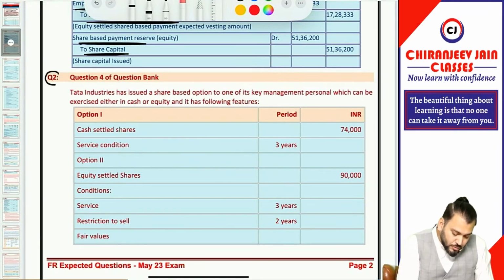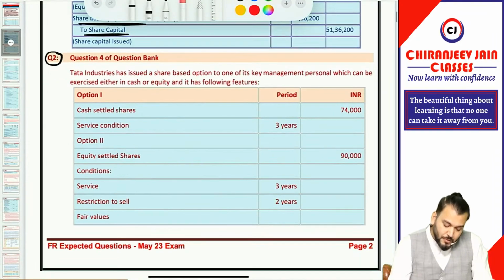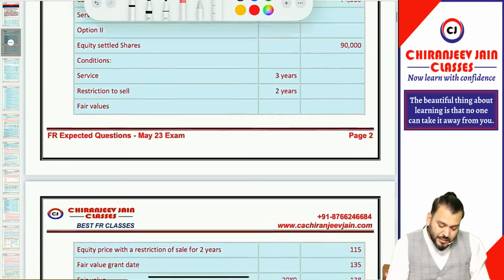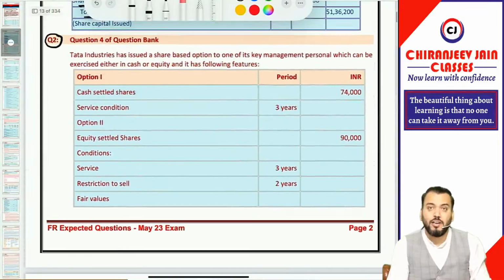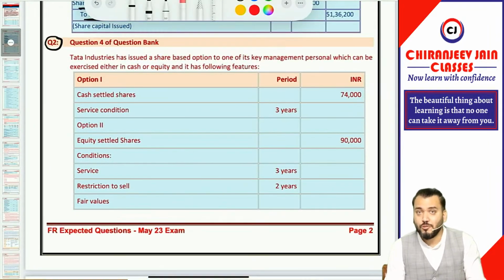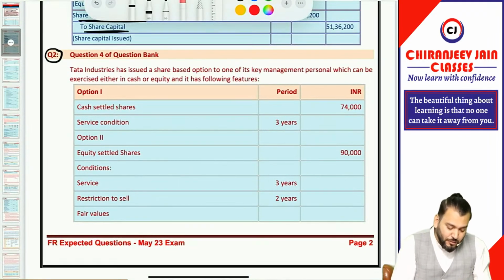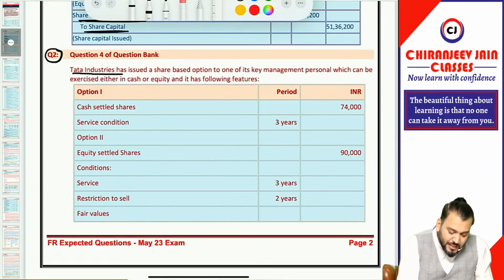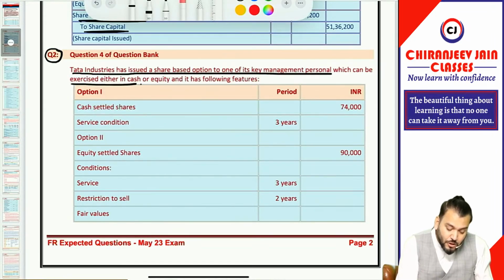Question number 2 is related to SBP with cash alternative. Normally this type of question they ask in the exam. SBP with cash alternative, important question. Tata Industry has issued a share based option to one of its key management personnel which can be exercised either in cash or equity, and it has the following features.